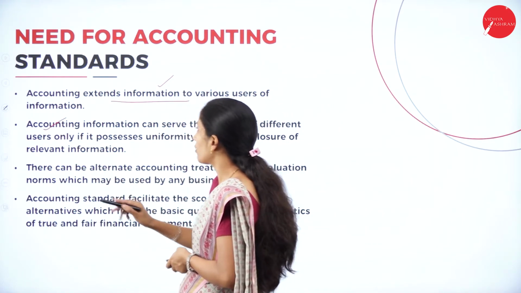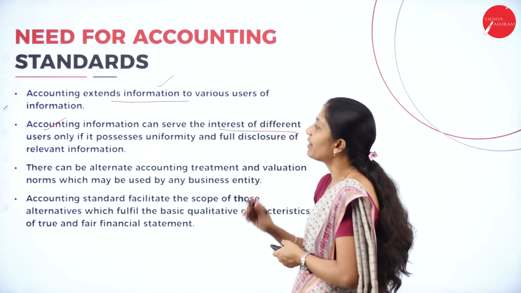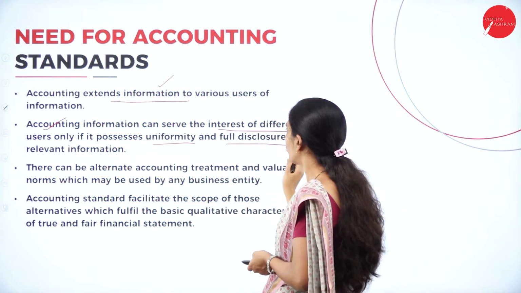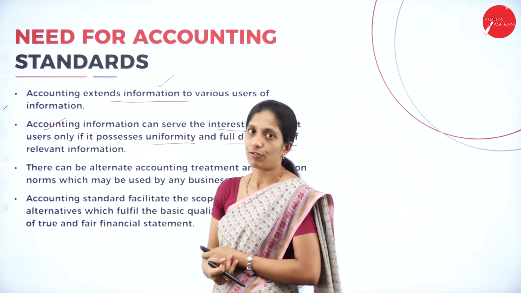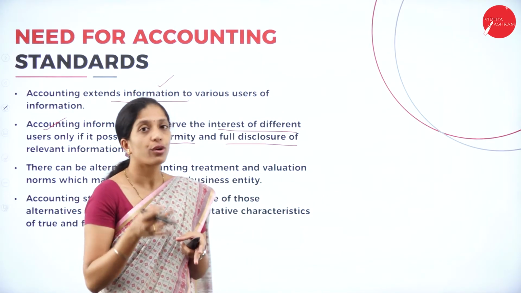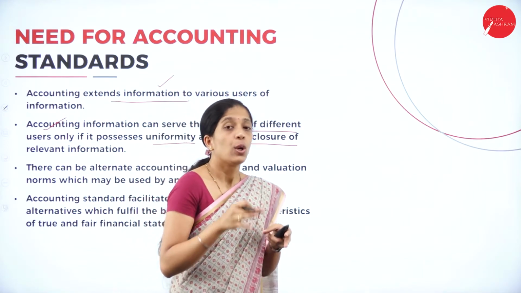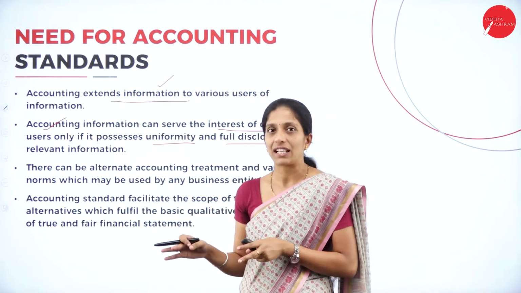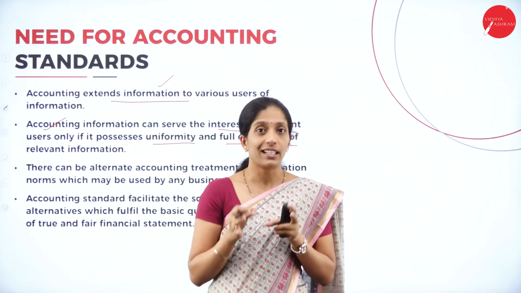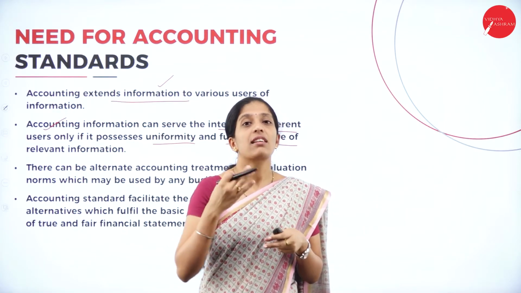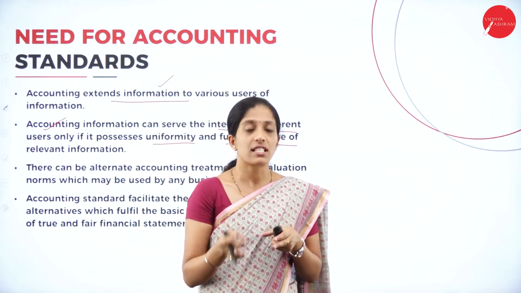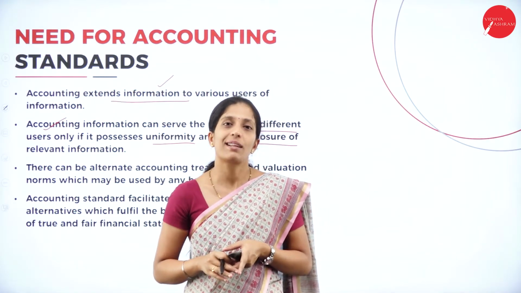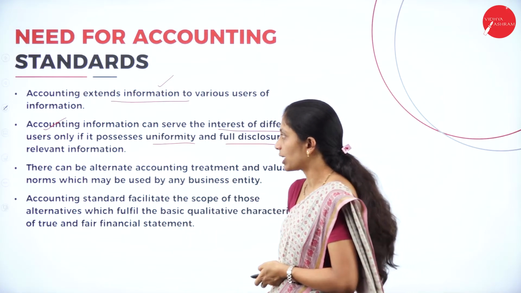Next one is that accounting information can serve the interest of different users only if it possesses uniformity and full disclosure of relevant information. When the user is going to depend on the accounting information, the user must feel that whatever information is provided by the organization is accurate and uniform, and at the same time relevant in nature. If it is relevant and uniform, then only the user will depend upon the accounting information.